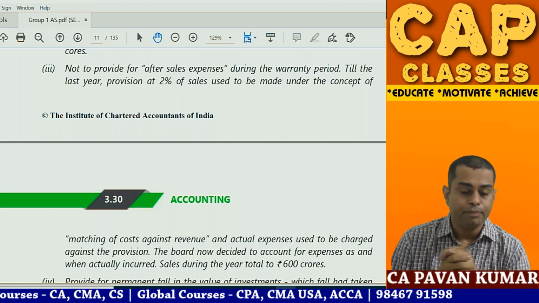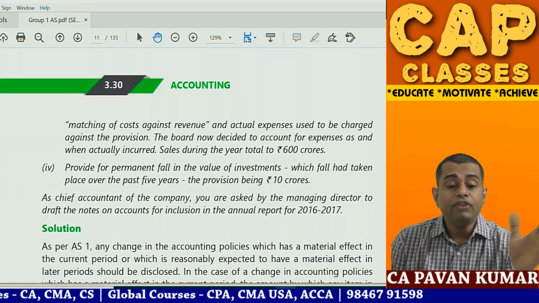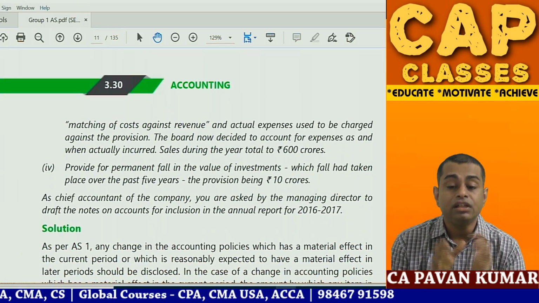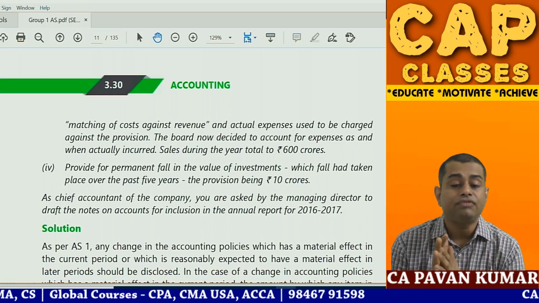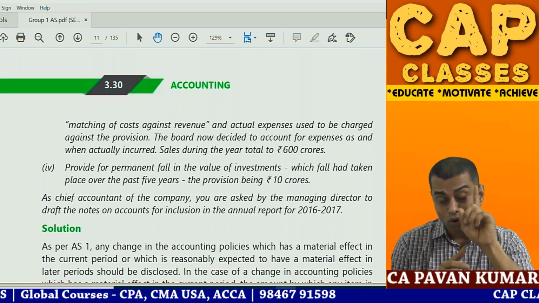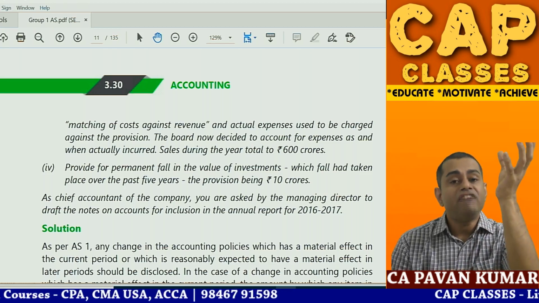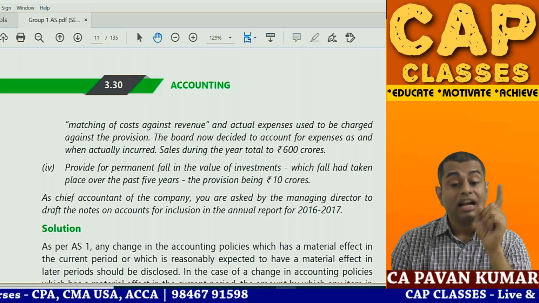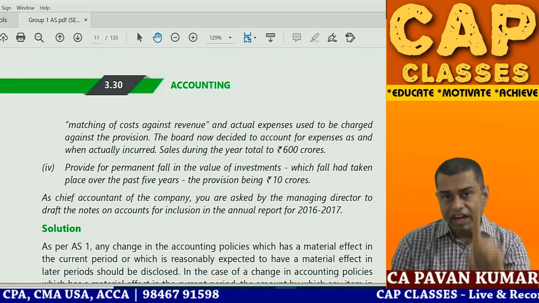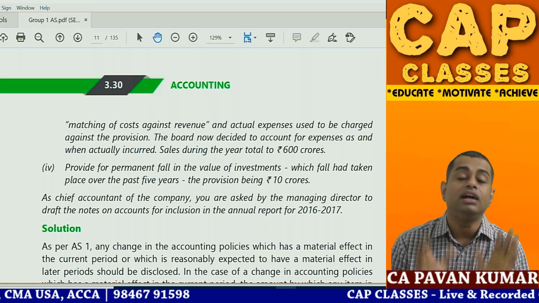That is what you need to write. 4. Provide for permanent fall in the value of investments which fall had taken place over past 5 years, the provision being 10 crores. This is the only point I liked in this problem. There are long-term investments, the value has fallen, and you are recognizing 10 crore rupees of loss. Very good. It is as per accounting standard 13.